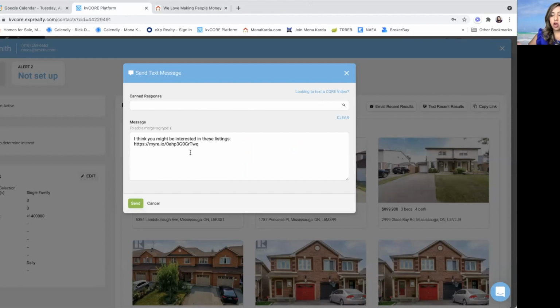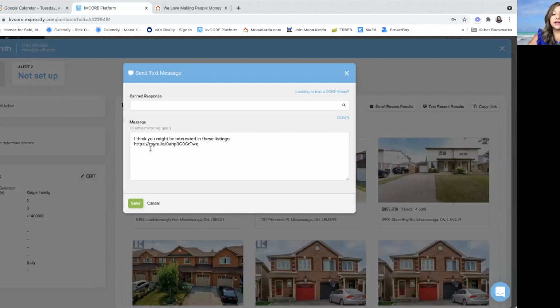They'll take all of those listings and put them in a link. Your link cannot be shared with another person who has KvCore, because the whole point of the link is you want clients to click it and become leads in your system, or to show you, the owner of that KvCore, what activity is being done.